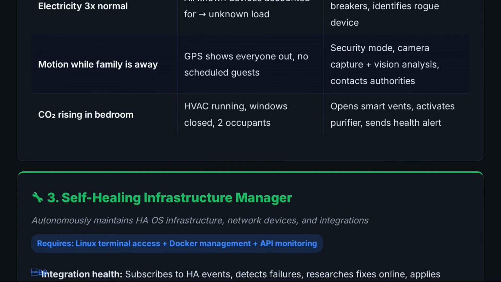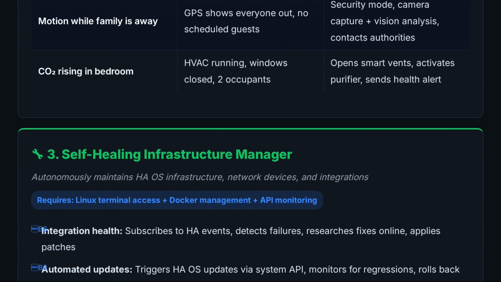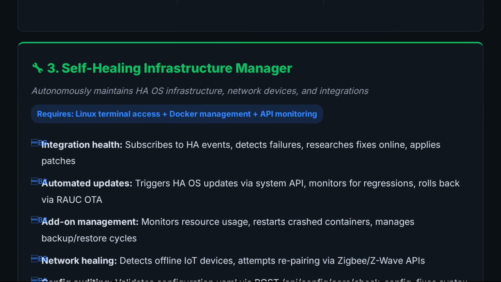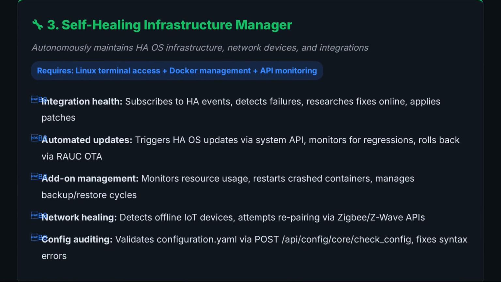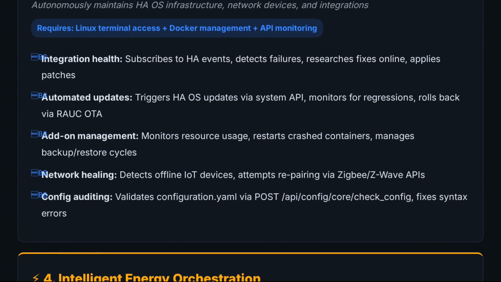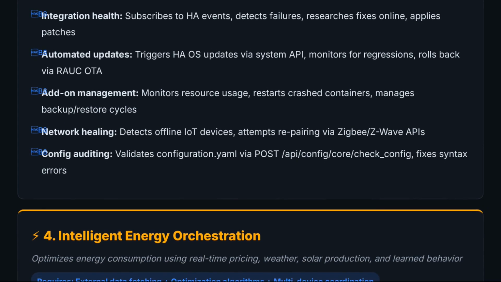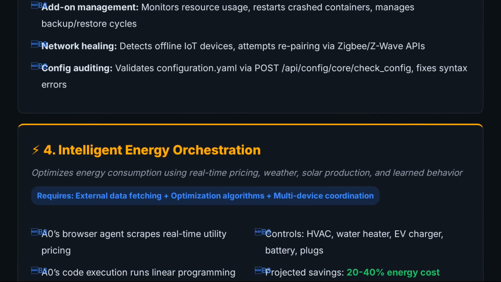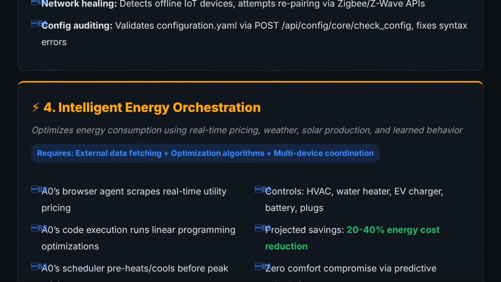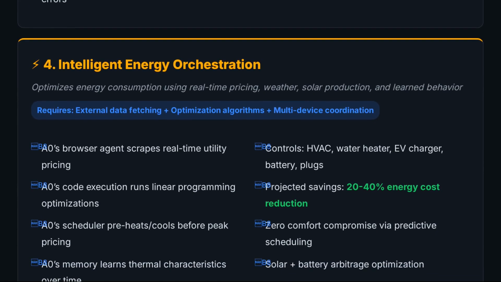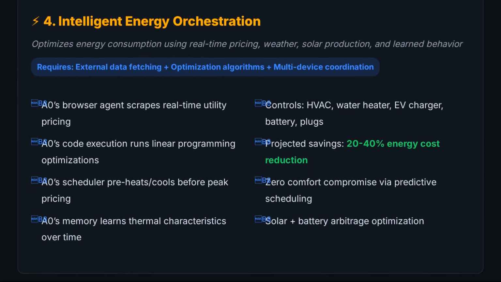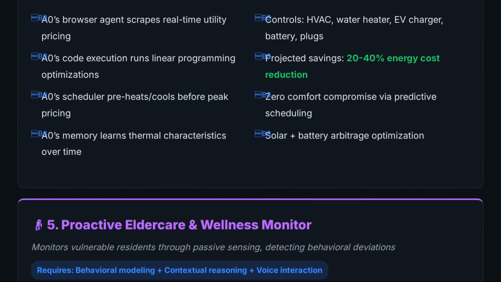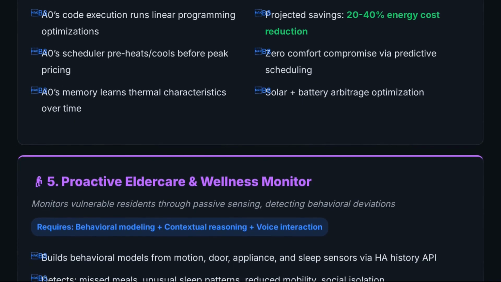Sixth, context-aware scene intelligence. Agent Zero fuses calendar events, occupancy sensors, time of day, and camera analysis to understand what's actually happening. Many people plus Saturday plus a birthday calendar entry equals party mode automatically. Seventh, autonomous cybersecurity. Agent Zero runs on Kali Linux with penetration testing tools built in. It periodically scans your network with Nmap, cross-references firmware versions against vulnerability databases, and isolates compromised devices through Home Assistant controls.